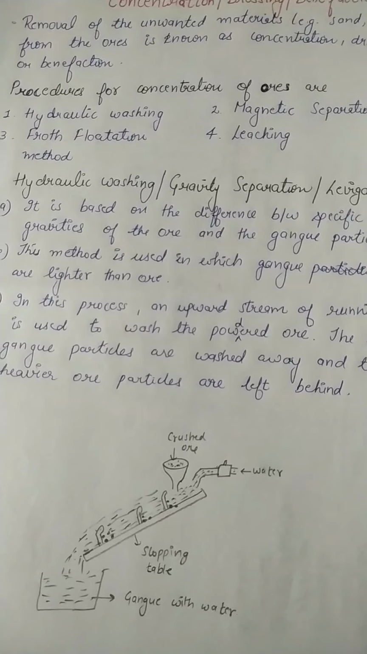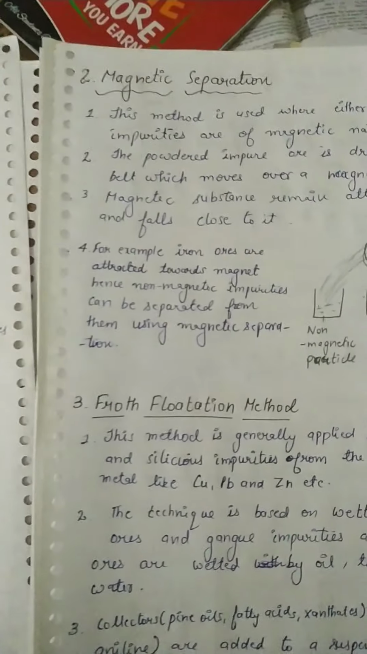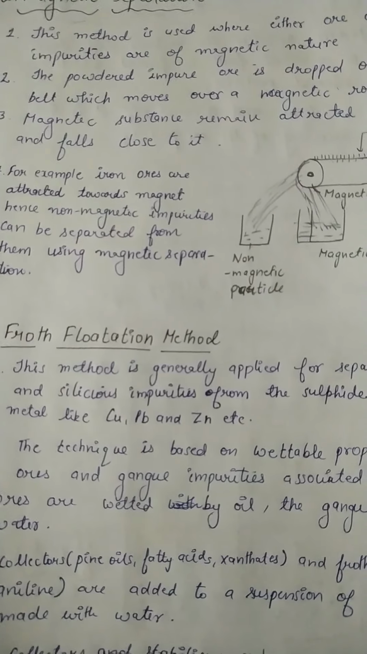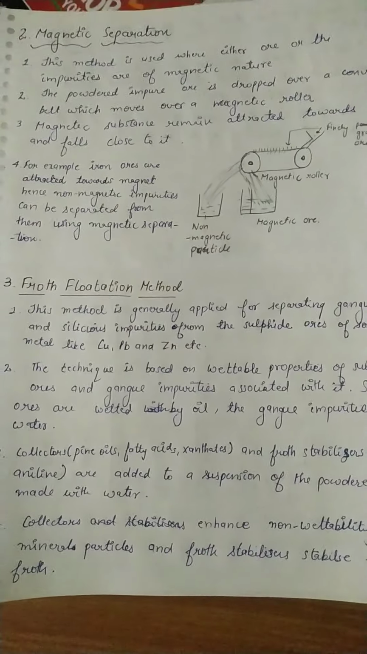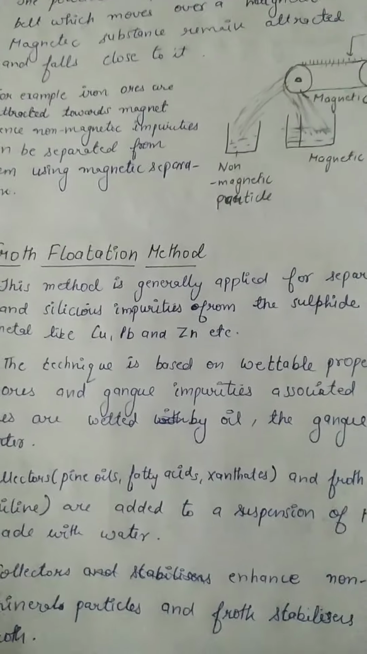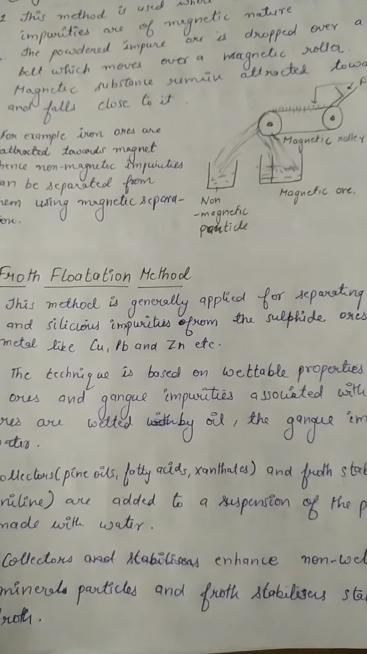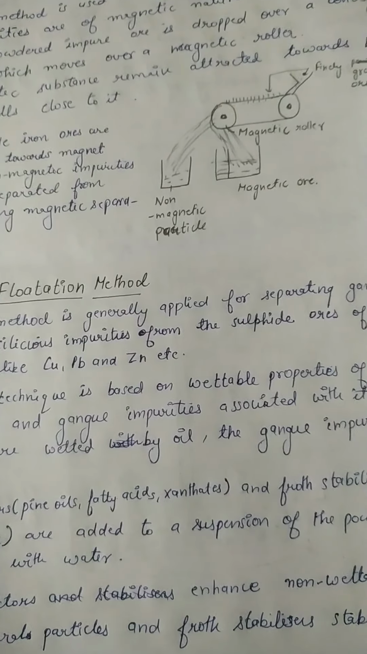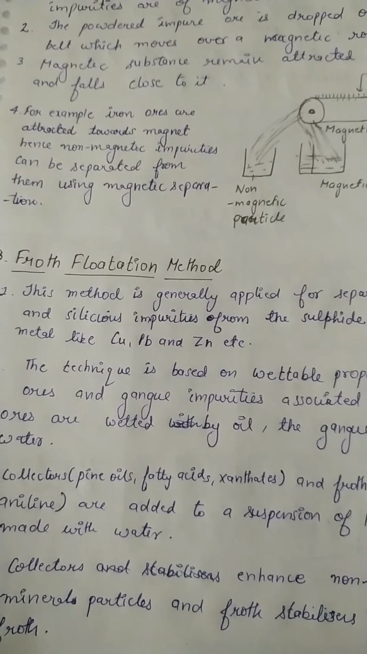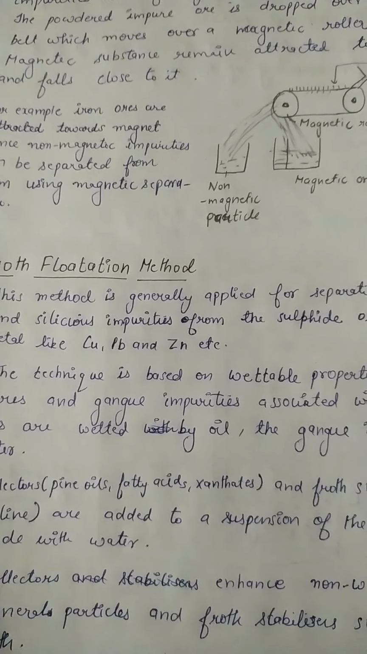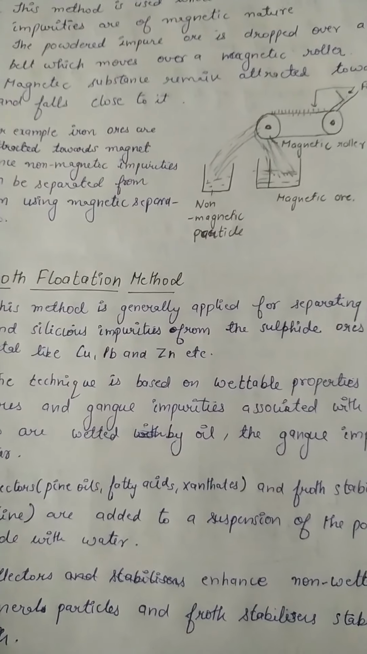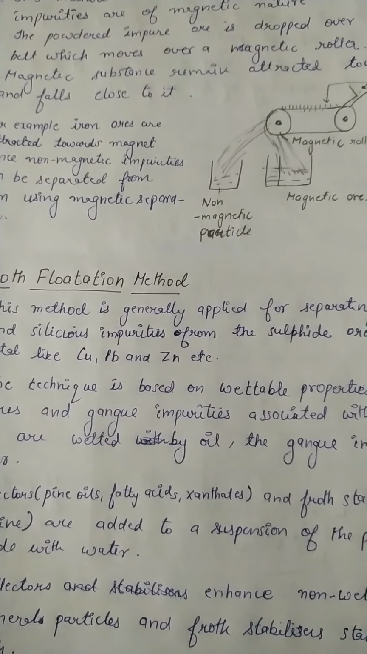So we have done the topics hydraulic washing and magnetic separation, in which the unwanted materials are separated out. Now next is the froth flotation method. The meaning of froth is jhag, that is, jhag banna in Hindi. In this method, the basic principle depends upon the wettable properties. This method is generally used to remove the impurities of sulfide ores of the metal.